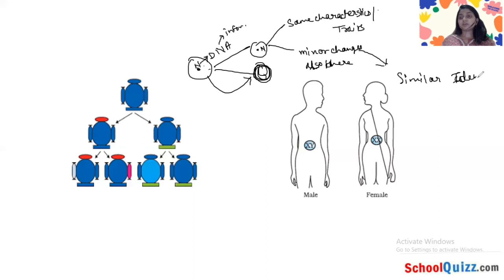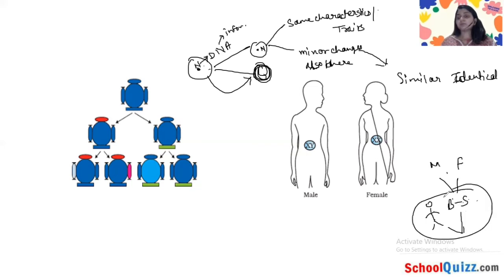Means you cannot look like your parents. Suppose you have your mom and father, and you have your brother and sister. So you have one brother and one sister. These are forming from your parents, and you are also forming from your parents. So if the same characters or traits were totally transferred, your brother and your sister should look like you.